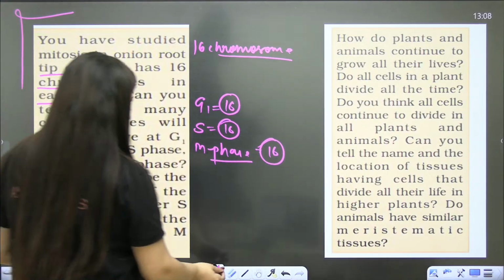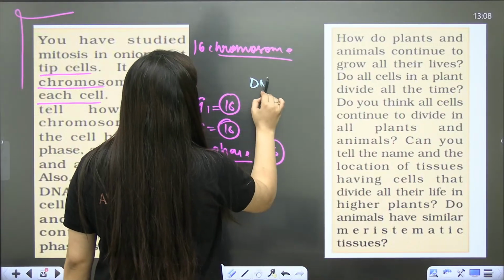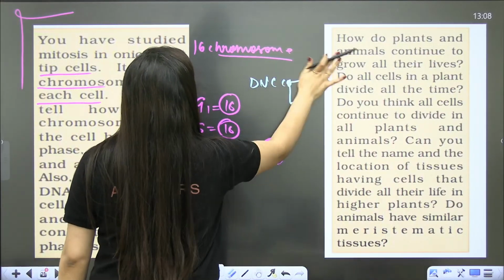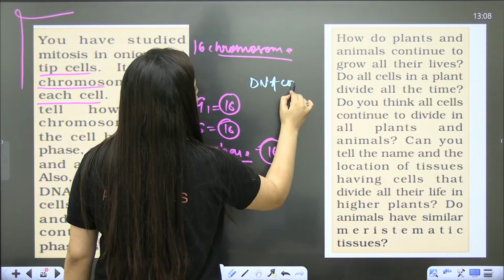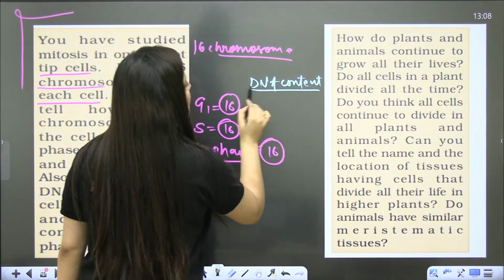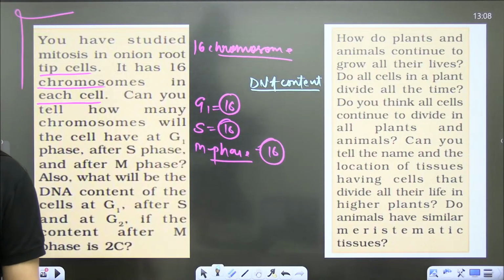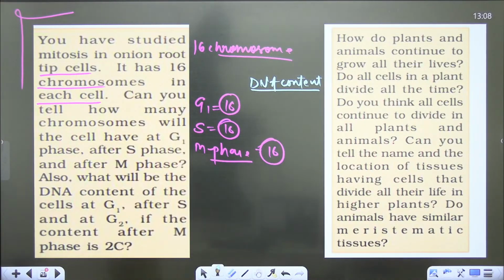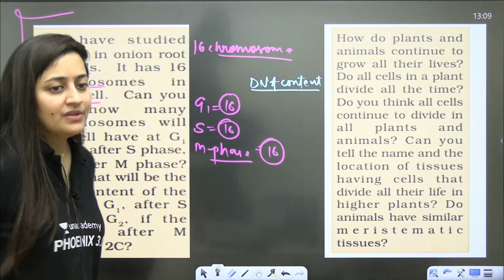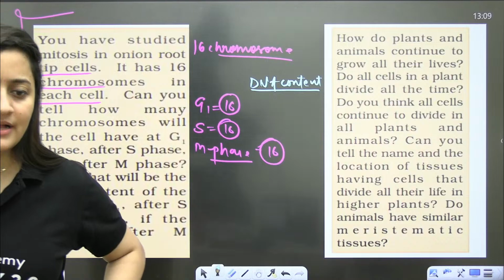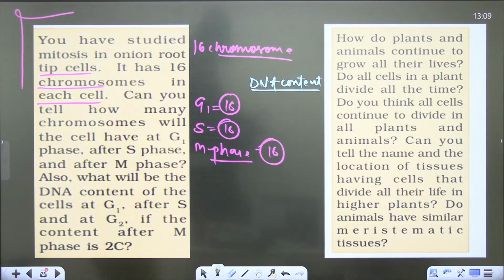Now tell me about the DNA content. Yes, students, what about the DNA content? You can denote it with 2C and 4C. What about the DNA content in G1? It should be 2C or 4C. Guys, be quick. I want to see the answers here.